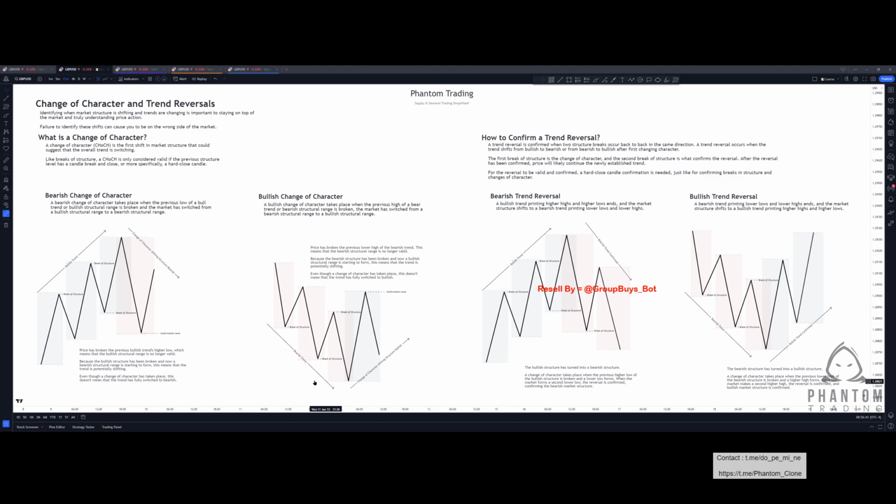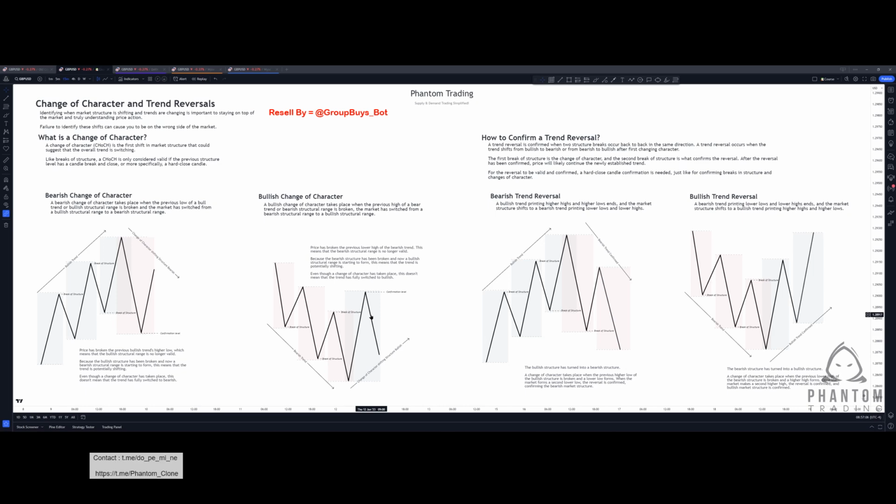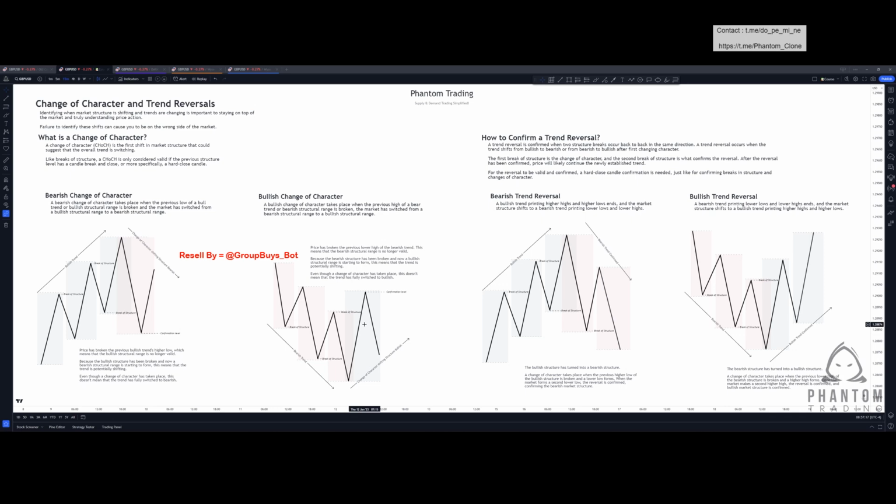And if we take our area of focus to the last structural range, the bearish structural range, we can see that we have our continuation point low and our invalidation point high. And as we can see, price has broken the previous lower high of the bearish trend. This means that the bearish structural range is no longer valid and that a bullish structural range is forming. So because the bearish structural range has been broken and now a bullish structural range is starting, this means that the trend is potentially shifting from bearish to bullish. Even though a change of character has taken place in this example, this doesn't necessarily mean that the trend has fully switched to bullish just yet. This is an initial confirmation that potentially this could be happening.